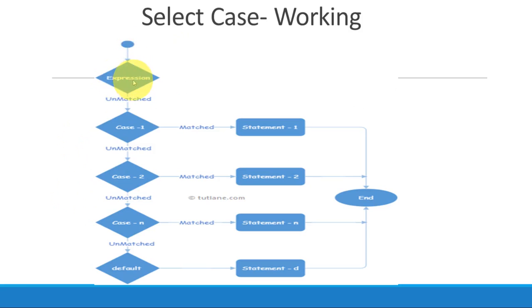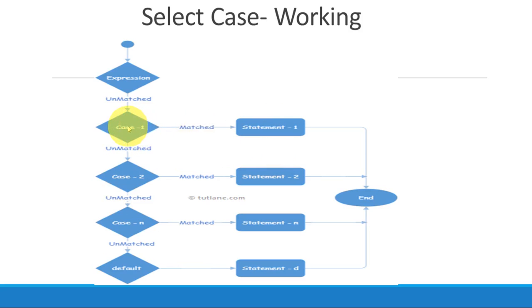See, this is the expression which I have to evaluate first. If this expression is unmatched in case 1, we will jump to case 2. Again, if the expression is not matching, we will jump to the next case. We will keep on jumping. But if it matches in case 1, then statement 1 will get executed.